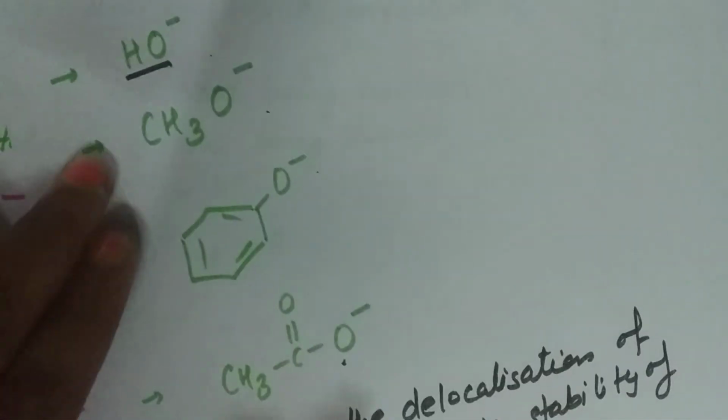Now in the first case, the negative charge is on the oxygen, because hydrogen cannot show a plus I effect, minus I effect or resonance effect. These three effects we usually consider in them. Now in the second case, this CH3 is an electron donating group and it shows plus I effect.